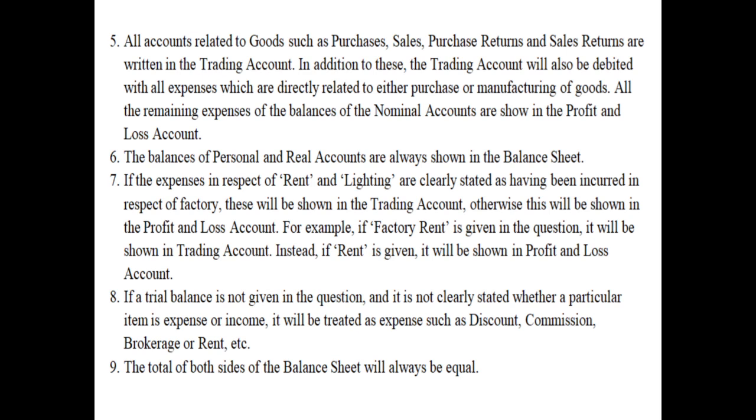But in the absence of any information in the question, if no debit or credit is given in the question regarding these items, or not even the word paid or received is given, then in the absence of any information, we will assume it to be an expense and will show it on the debit side of the profit and loss account. For example, if only the word discount is given, neither allowed nor received, then we will assume it to be allowed and show it on the debit side of the profit and loss account. Then the ninth point that we have already discussed, that the total of both sides of the balance sheet, that is assets and liabilities, will always be equal. So these are the points which you need to remember while preparing the final accounts.